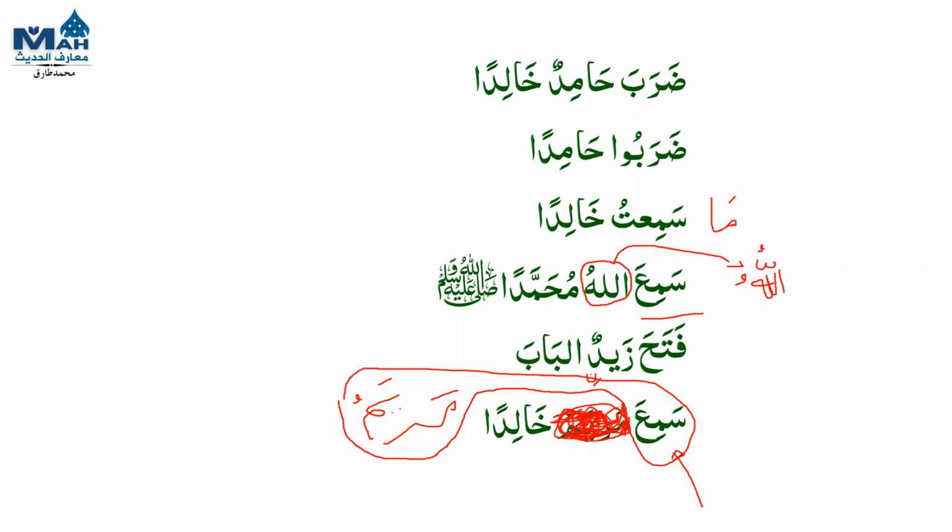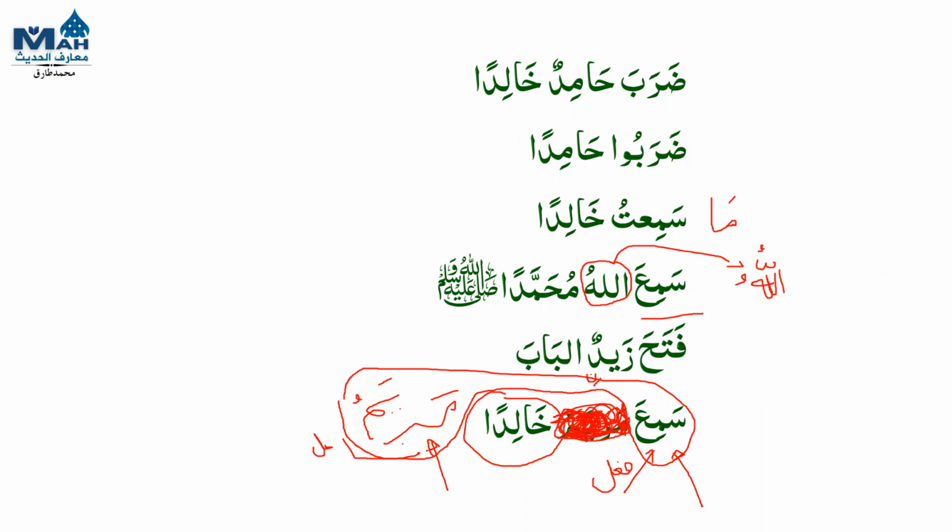Okay, sir. What did I say, sister? In between fil and fail. This is fil, and this is fail. So in between fil and fail, what? Maf'ul, yes. It is in mansub form.